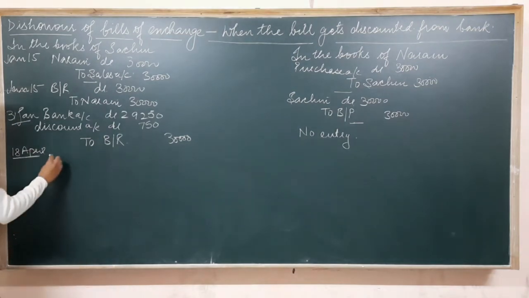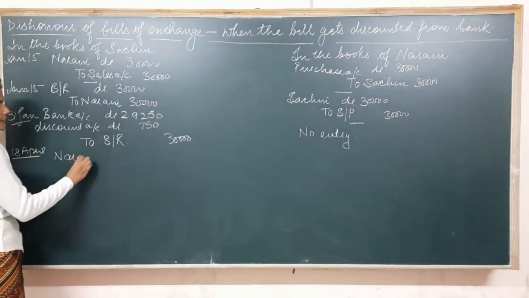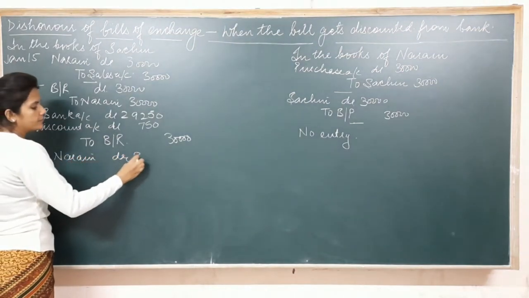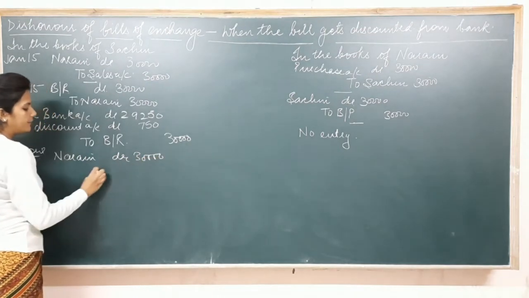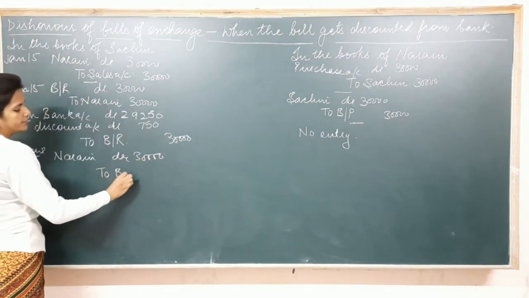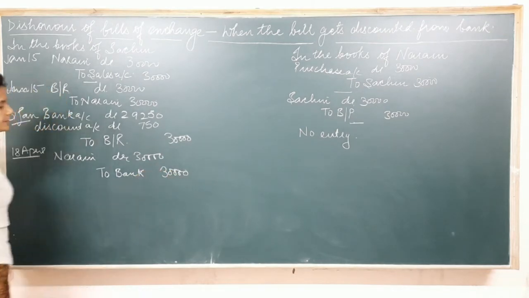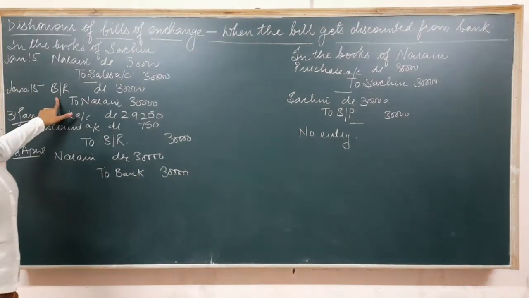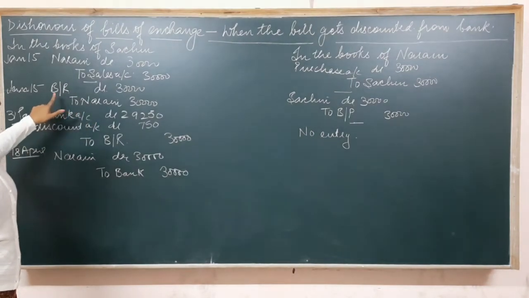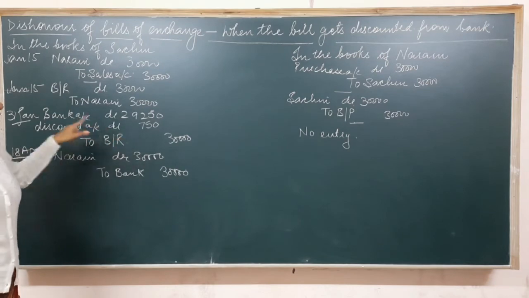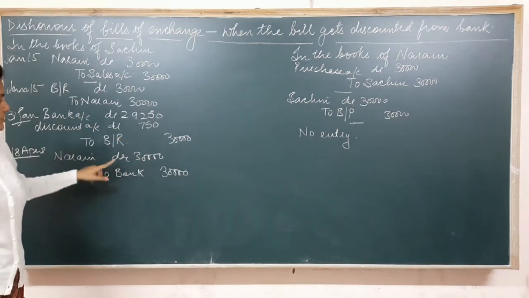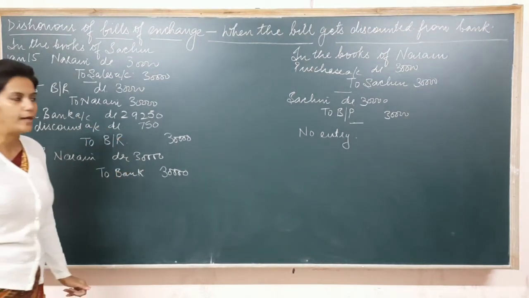So in that case, what would be the entry? Naren again will become the debtor and the bank becomes the creditor. As Naren accepted the bill, so in place of debtor, he becomes the bill receivable. Now as he refuses to make payment of the bill, Naren again becomes the debtor. So the entry becomes Naren's account debited to bank account.